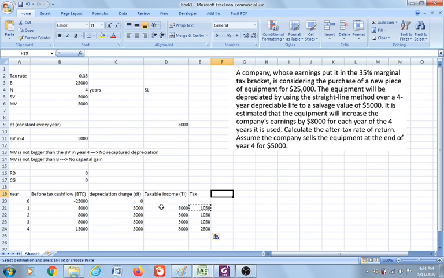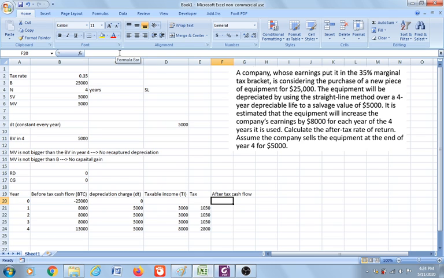And the last column of the table is the after-tax cash flow. The after-tax cash flow is the before tax cash flow minus tax.